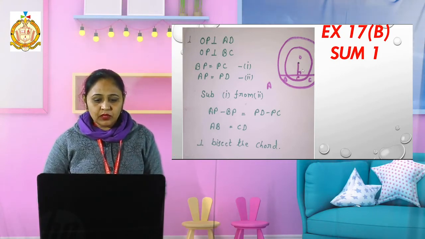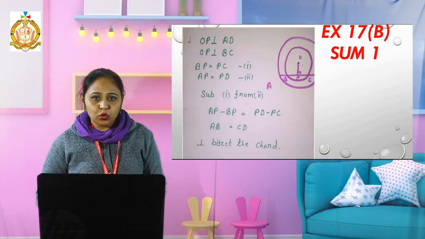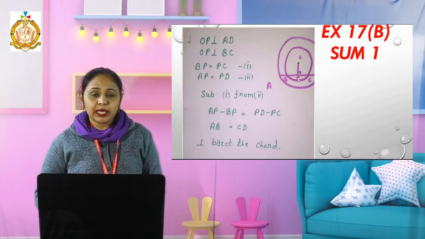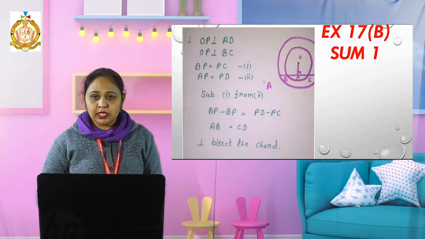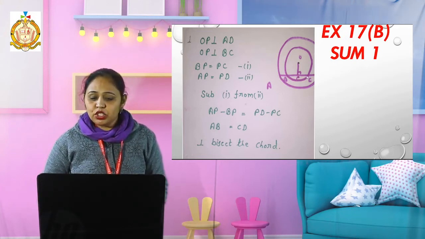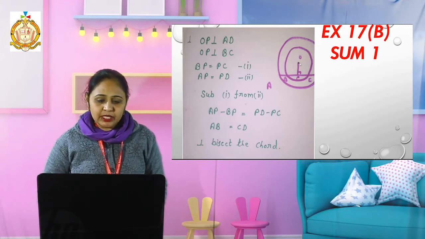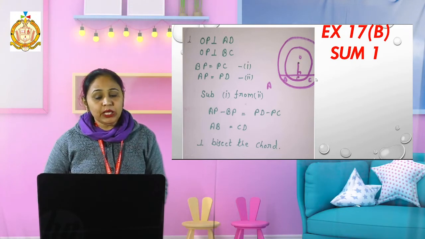Then here I draw a perpendicular from point O. It bisects the chord at point P. Now I know that if I take the internal circle, then BP will be equal to PC. Why? Because I know that it is perpendicular to it. Then AP will be equal to PD.